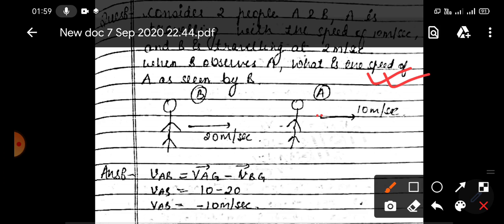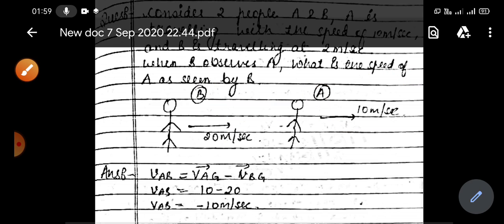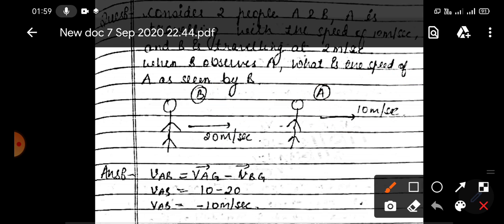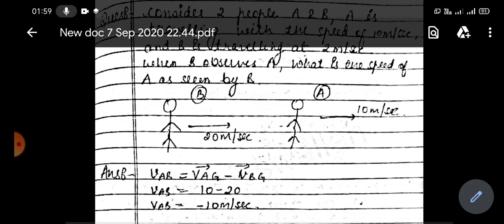So suppose you are moving with a speed of 10 meter per second. You are person A and your friend, who is person B, is moving with 20 meter per second speed, both in the same direction, positive x direction. Remember, when a body or person, anything, is moving in the positive x direction, we will take the velocity as positive. When it is moving in the negative x direction, we will take the velocity as negative.